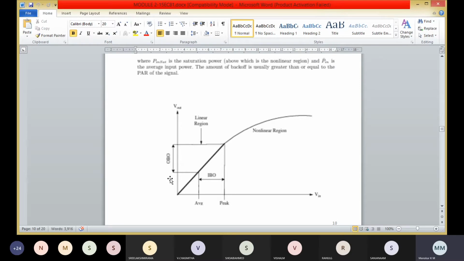Here the operation in the linear region is required in order to avoid distortion, so the peak value must be constrained to be in this region, which means that on average the power amplifier is underutilized by the backoff amount.